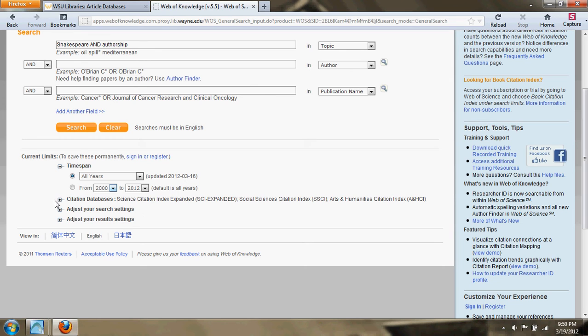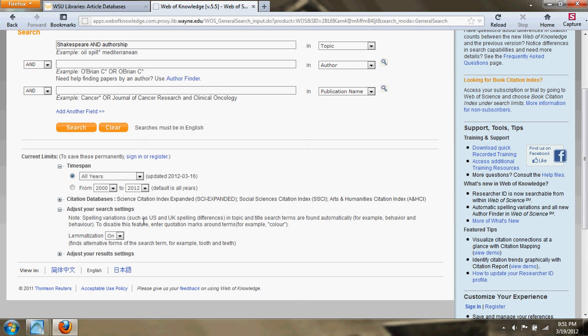You can also limit the databases that are searched, and this just adjusts your search settings as far as spelling variations. As you see here, it will helpfully search and adjust for different spellings, American and UK spellings.